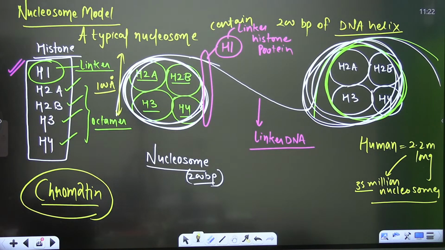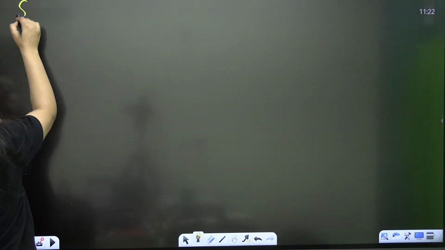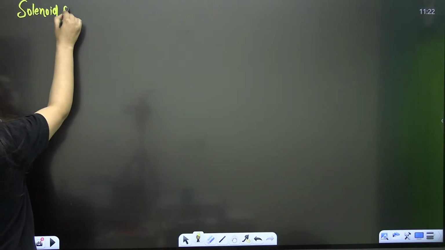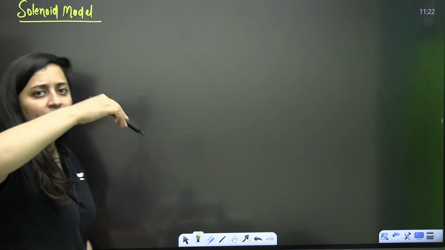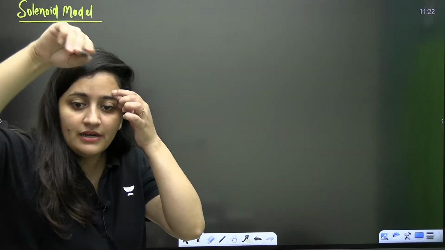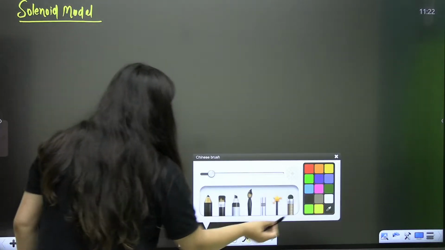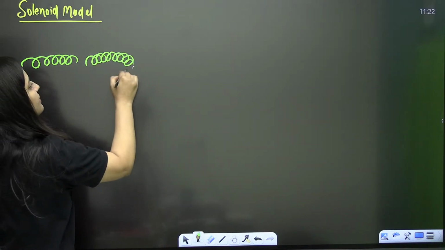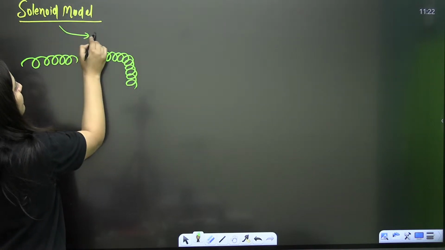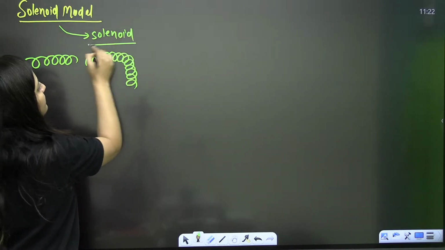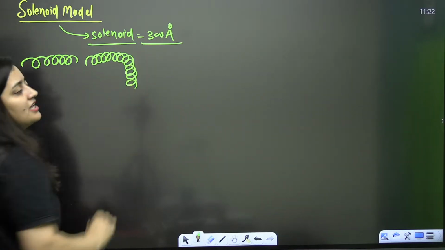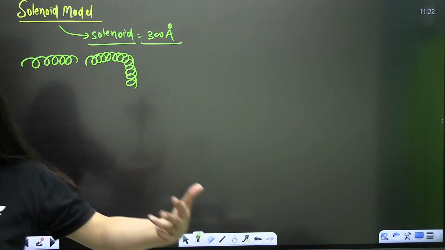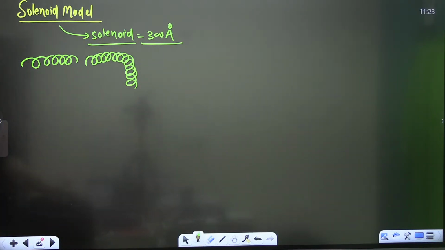So first is the nucleosome model. Next is your solenoid model. These are just the levels of packaging. First of all, nucleosomes need to form, then those repeated units of nucleosomes make up the chromatin. Now in the solenoid model, that nucleosome fiber will further coil like a solenoid wire. When it comes to the solenoid, the diameter there will be near about 300 angstroms. Imagine. These are just the levels of packaging. Clear?